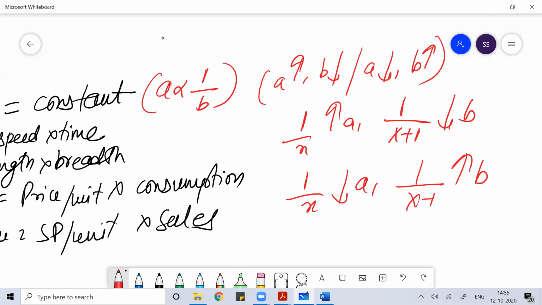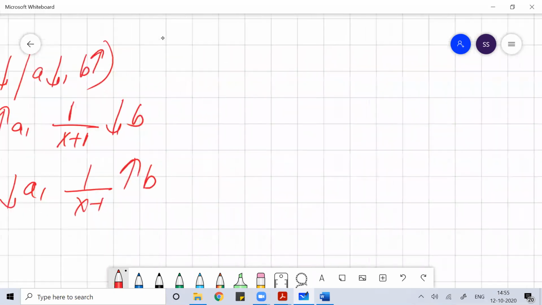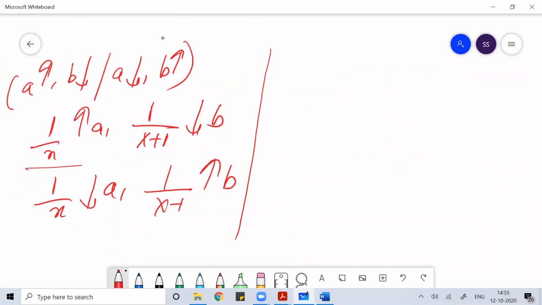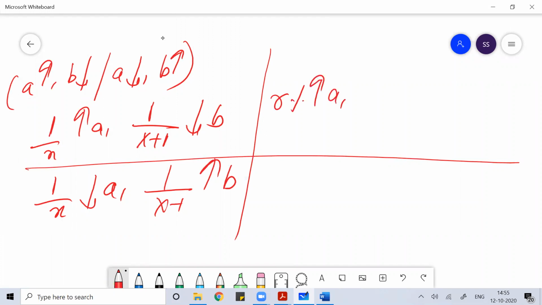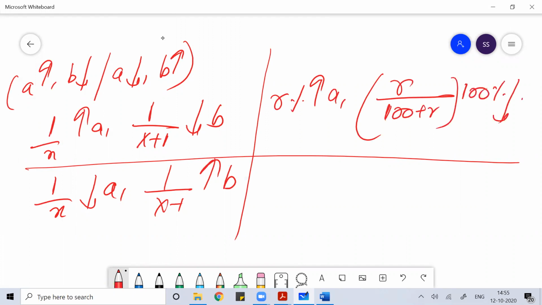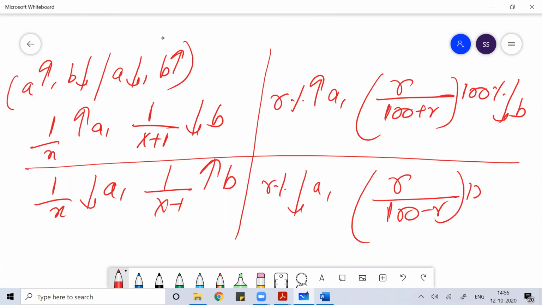So the same formula I told you: if A increases by R%, then B will decrease by R by (100 plus R) into 100%, while if A decreases by R%, then B will increase by R by (100 minus R) into 100%.